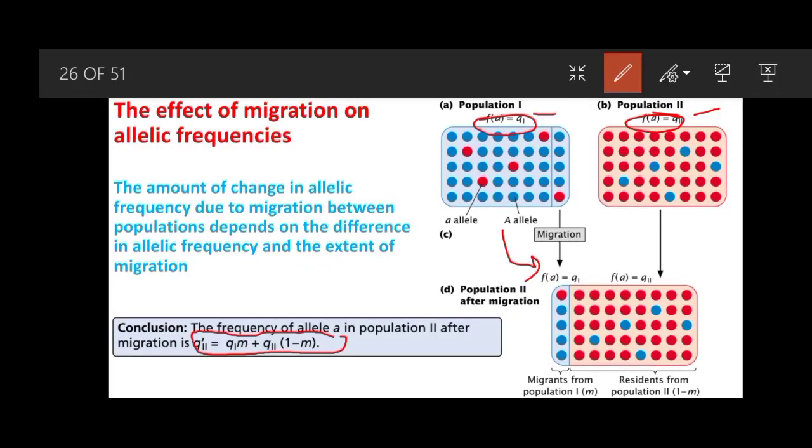Here m is the fraction of individuals that have migrated from population 1, and 1 minus m is the proportion of individuals that are residents of population 2.